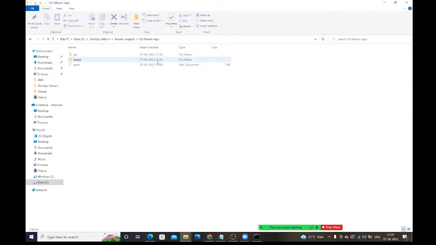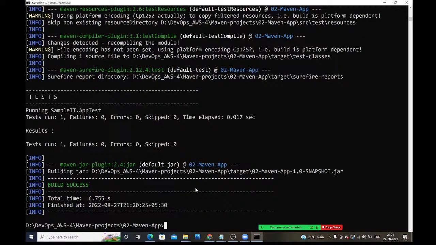I'm not running Maven clean explicitly. So this Maven compile package only will run all those things, guys. Now see, inside the target folder, the jar is available. Whenever this jar is created, at 21:20 only the jar is created. Understood, guys? Is it clear? So this one command will do multiple activities. Maven compile package. Is it clear, guys?